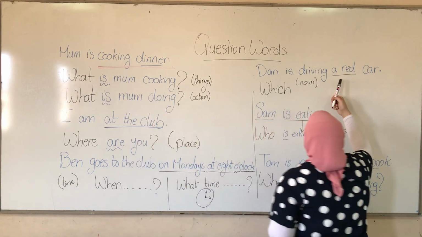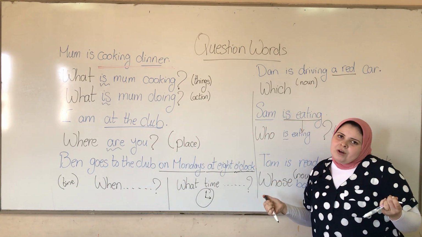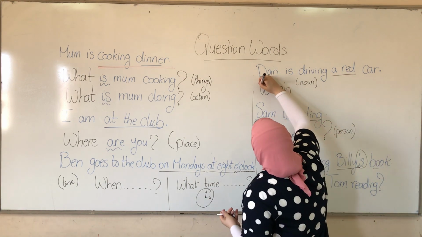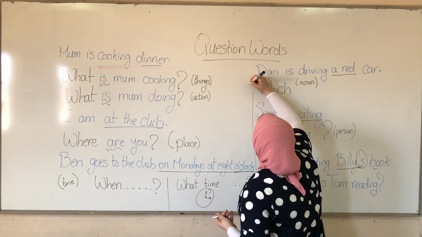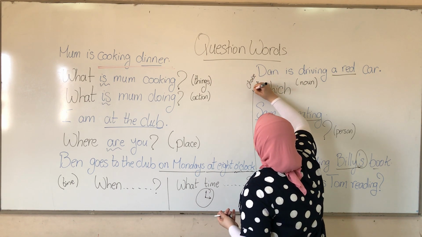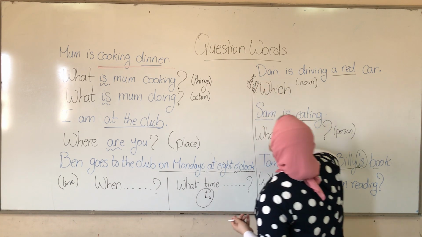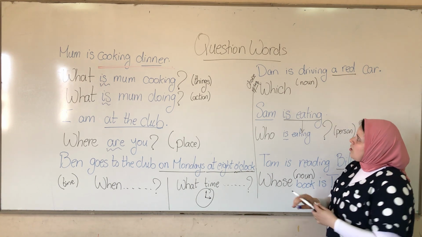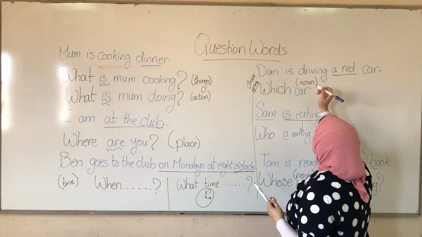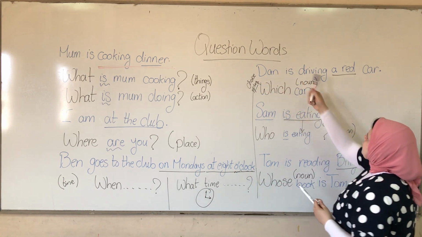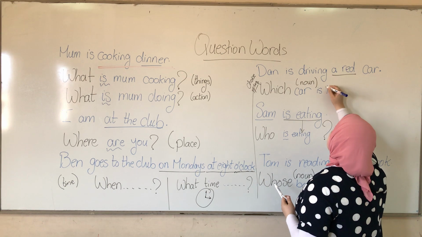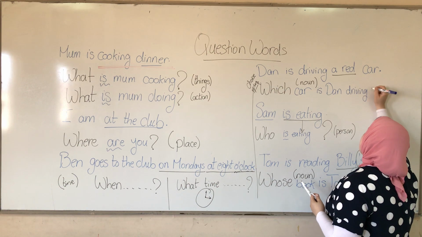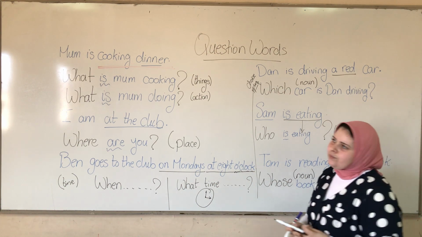Now, red here, how am I going to ask about it? I'm going to use which, because with which, you're asking about choice or option. So which, after which comes the noun, which car, and I'm going to do the crisscross. So which car is Dan driving? And question mark, of course.